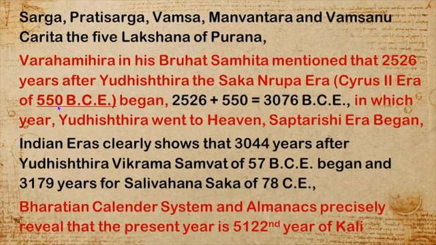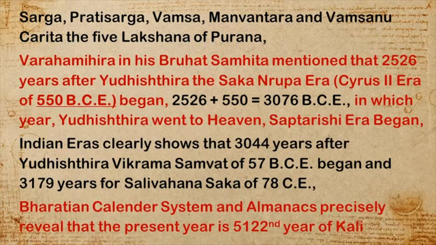Who is this Cyrus II? They are nothing but the Saka people who were born from the Kamadhenu when Vishwamitra and Vashishta fought. So Kamadhenu, to protect herself, gave birth to these Saka people. So they are our people only. Cyrus is from Parasaka, that became Parasika, and he is the emperor of Parasika, and he started his era in 550 BCE. So that shows 2526 plus 550, 3076 BCE. In that year only Yudhishthira went to heaven.